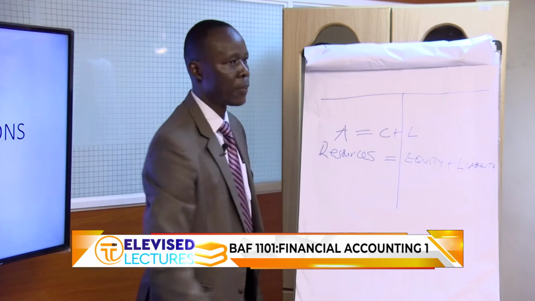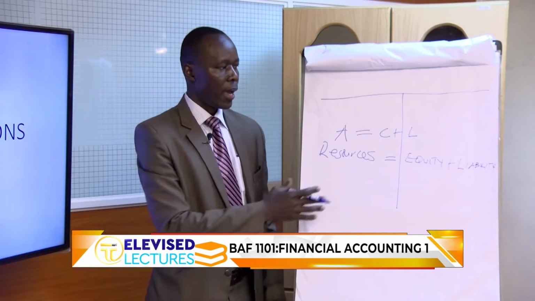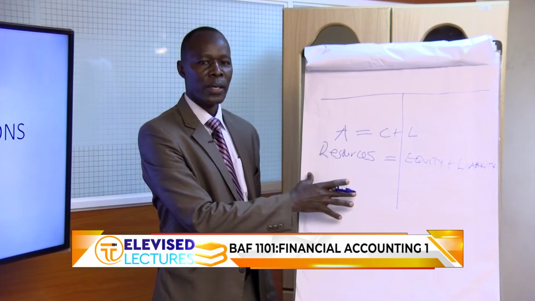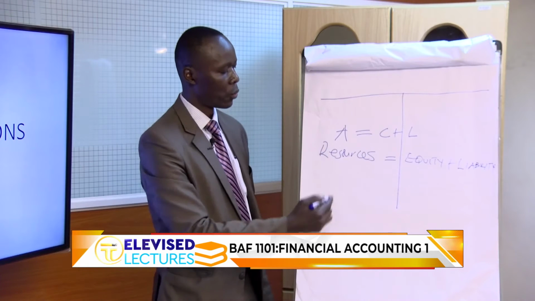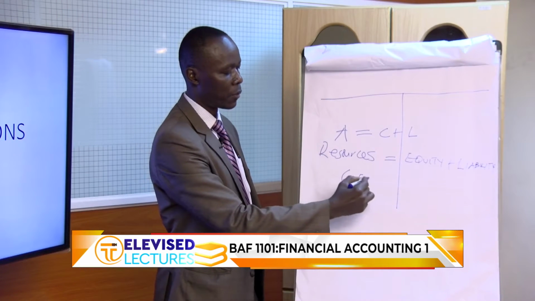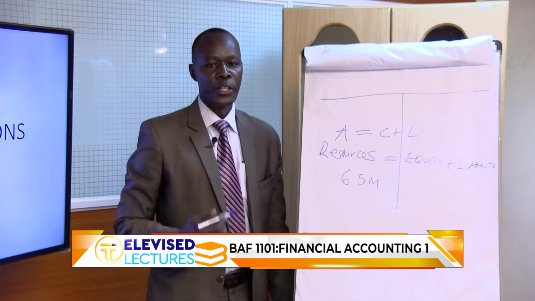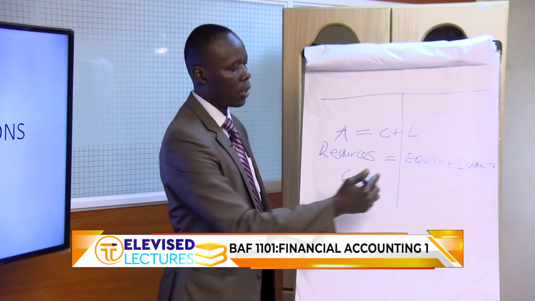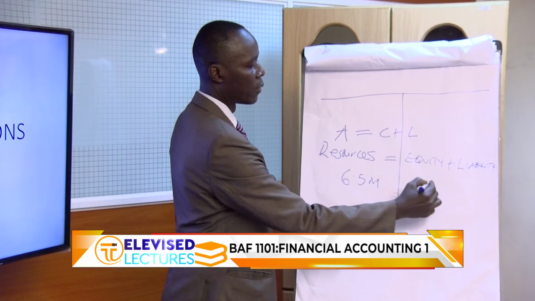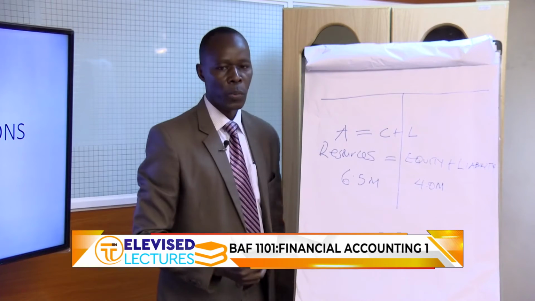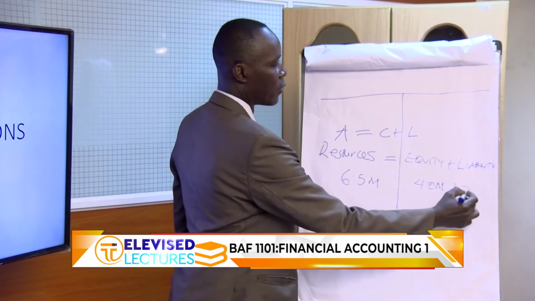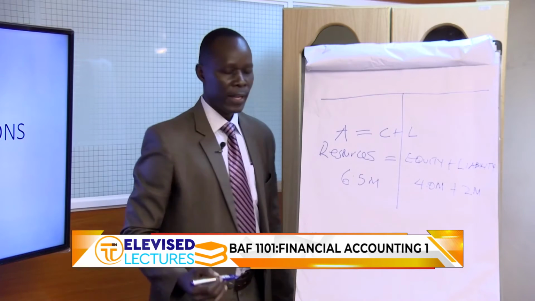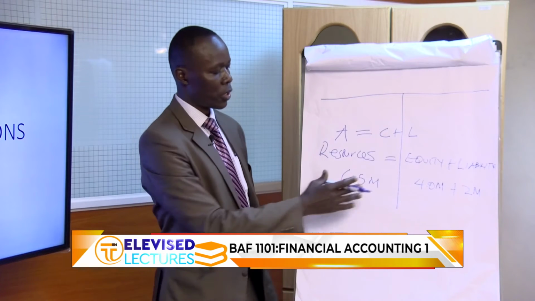Let me give you an example. If your business needs to buy, for example, a truck, which costs 6.5 million, and you as an owner, you only have 4 million, you may need to borrow 2 million from the lenders. So these are resources.